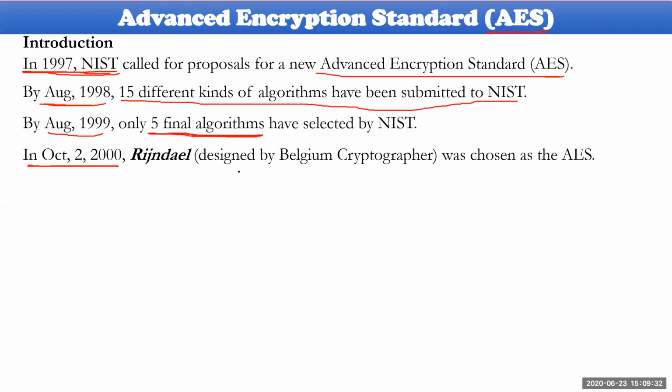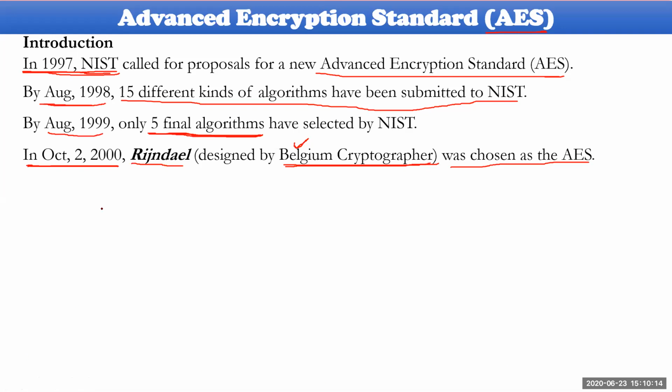The name used in Belgium, where two people prepared it, is Rijndael. Rijndael is the algorithm name which was prepared in Belgium. They considered it the new Advanced Encryption Standard. On October 2nd, 2000, the Advanced Encryption Standard was finalized, and the algorithm designed in Belgium was taken into consideration. That is the new standard.